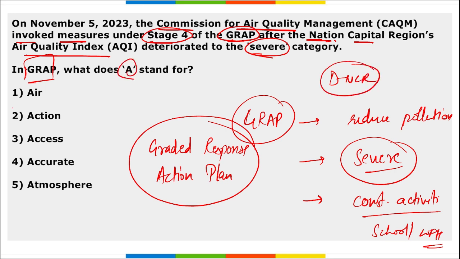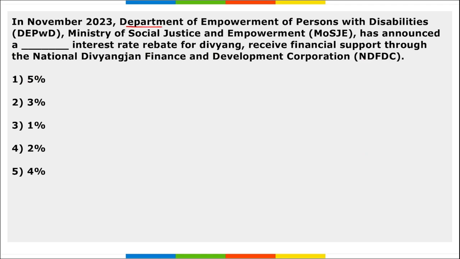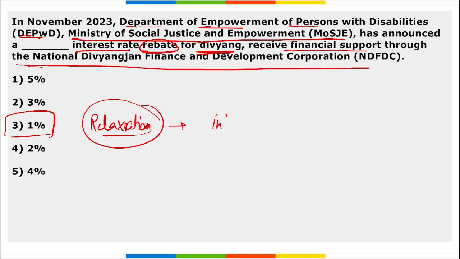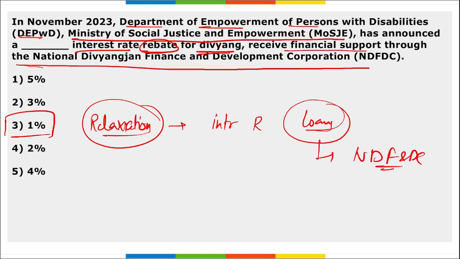Next, the Department of Empowerment of Persons with Disability under the Ministry of Social Justice and Empowerment has announced a 1% interest rebate for Divyangan to receive financial support from the National Divyangan Finance and Development Corporation. Correct? 1% rebate, or we can say 1% relaxation, will be given in the interest rates when they take loans. This will be given by the National Divyangan Finance and Development Corporation, 1% to the persons with disability or Divyangan.